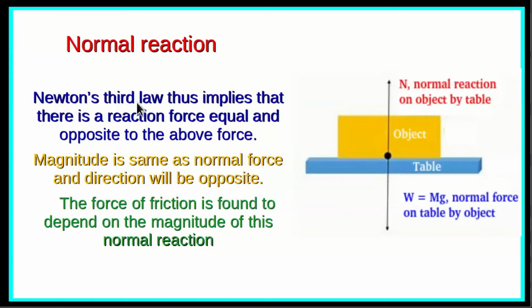Now, Newton's third law implies that there is a reaction force equal and opposite to the above normal force. For example, for the object on the table, we have the weight, the gravitational force of the object being applied on the table surface, and in return the table will push the object with an equivalent normal force in the opposite direction. So when the object is not moving or even otherwise, N will be exactly equal to W. So the magnitude is the same as the normal force and the direction will be just opposite. The force of friction is found to depend on the magnitude of this normal force. If the normal force is more, then the frictional force also will be proportionately larger.